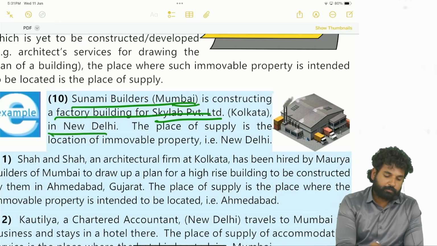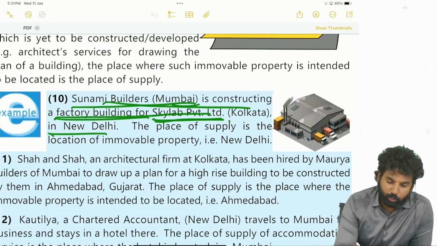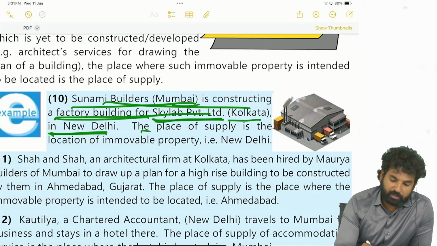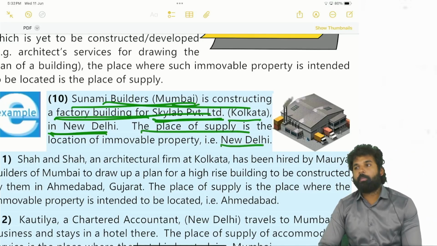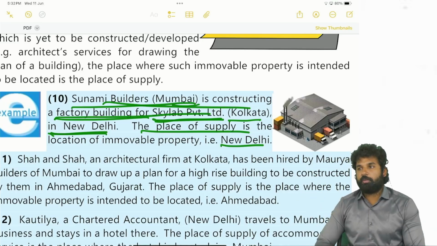In Delhi. See, Tsunami Builders is constructing a factory building for Skylab Private Limited, Kolkata, in New Delhi. Location of immovable property: the place of supply will be New Delhi because the property is located in Delhi. With respect to immovable property, the location of the immovable property is the place of supply.